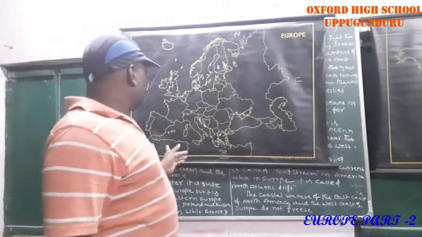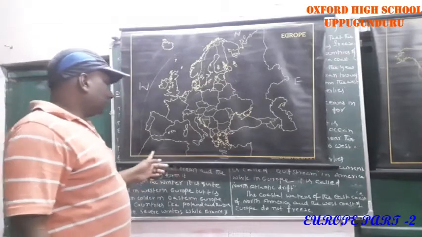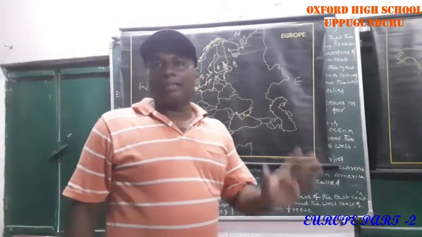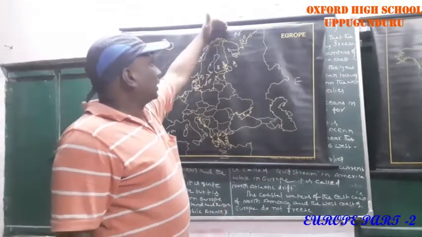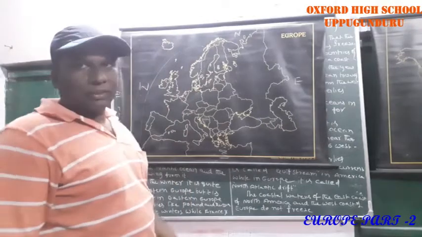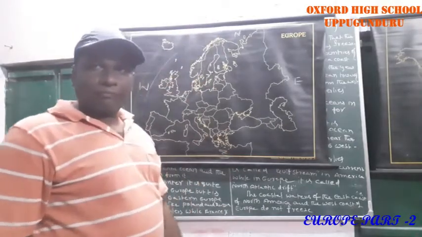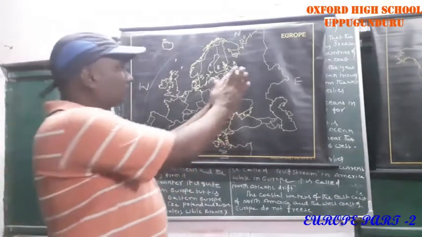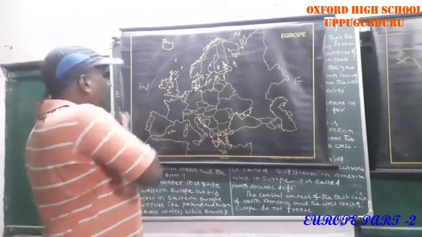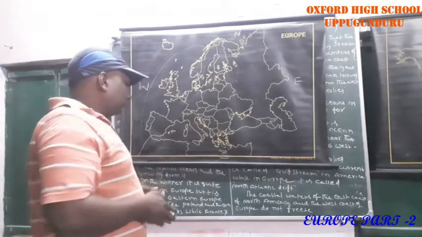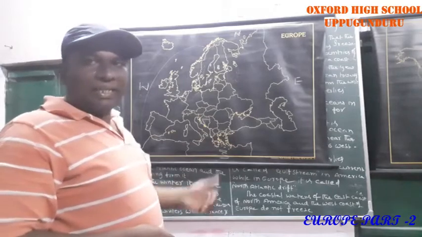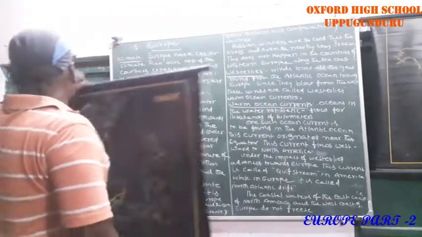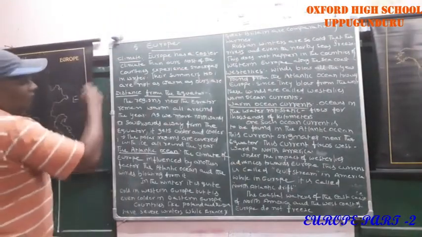That also remember. Here the Mediterranean Sea is flowing. If you go down the Mediterranean Sea, the African continent exists. Then here the Arctic Ocean is flowing on the north side. These are the boundaries of Europe. Understood? East side Russia, west side Atlantic Ocean, south side Mediterranean Sea, and north side Arctic Ocean. Then come to our lesson, climate of Europe.